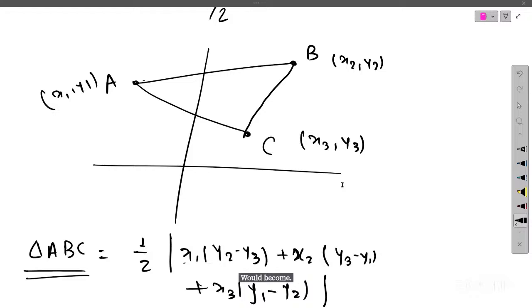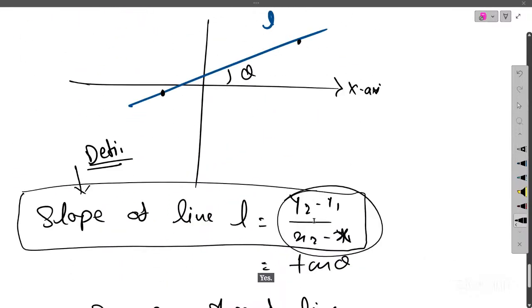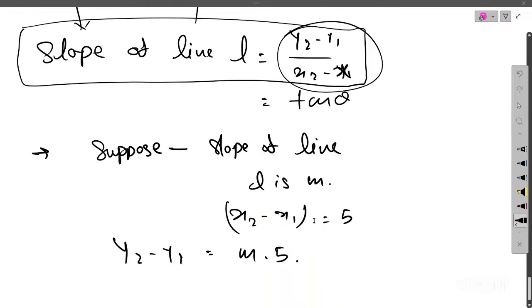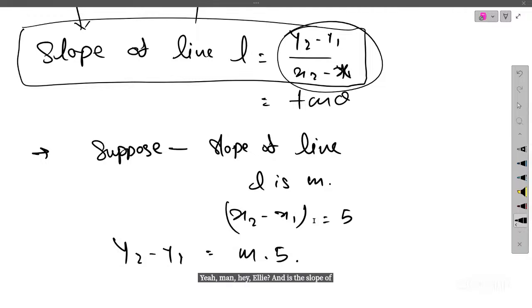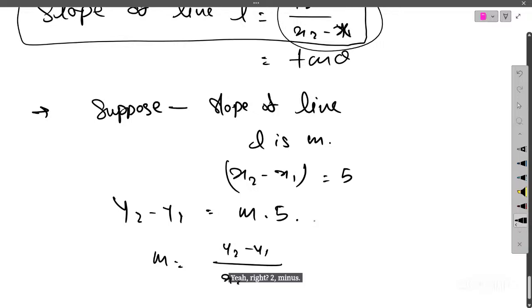Okay, thank you, ma'am. And I also have a question on the slope of a line. Please scroll, ma'am. Here, m is the slope of the line, right? You wrote m equal to y2 minus y1 upon x2 minus x1. We can write here x2 minus x1 upon y2 minus y1, or not?